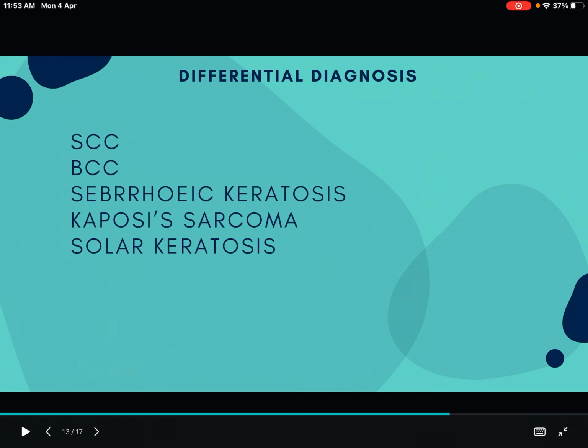You can write the other skin conditions as differential diagnosis: squamous cell carcinoma, basal cell carcinoma, seborrheic keratosis, Kaposi sarcoma, solar keratosis. At least you can write SCC, BCC and malignant melanoma as differentials for each other. Like you can write it as is, at least two marks you will get.